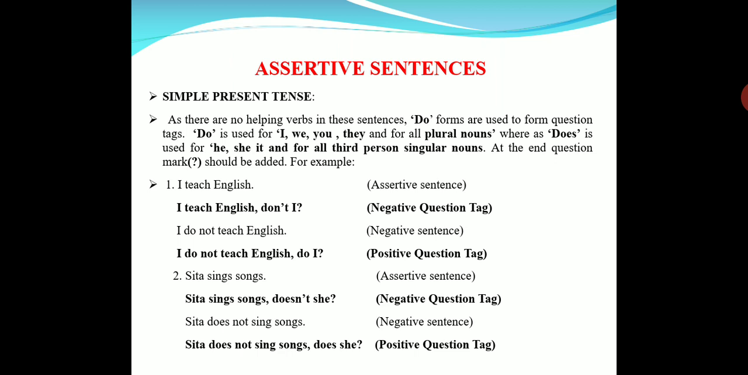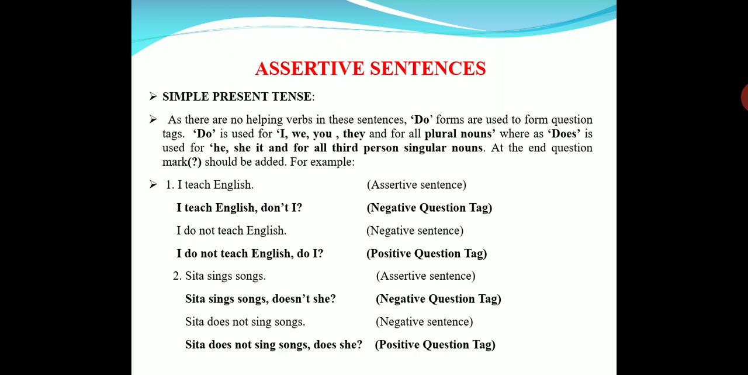So, have you understood now? In simple present tense, for plural nouns, we use do. For I also we use do. I, we, you, they, we use do. And for third person singulars, he, she, it, and for all third person singular nouns, we use does. For positive statements, we use a negative tag, and for negative statements, we use a positive tag.